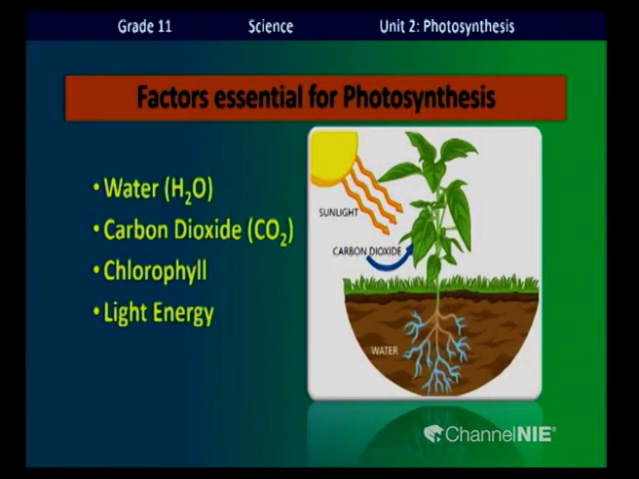Next, we are going to discuss the factors essential for photosynthesis. Look at the factors: water, carbon dioxide, chlorophyll, light energy. Shall I tell it again? Water, carbon dioxide, chlorophyll and light energy. Now let us see how these factors affect photosynthesis.